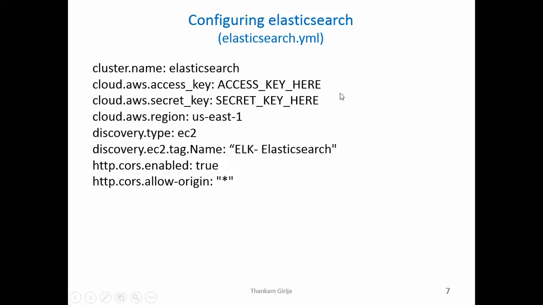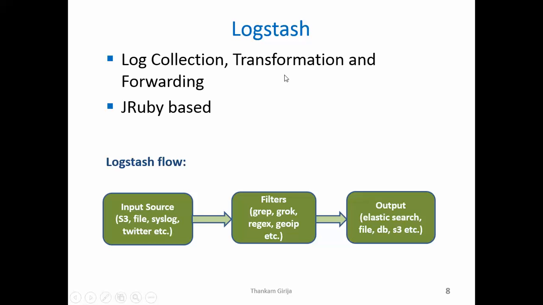It's very straightforward. Next in the stack is Logstash. As I've mentioned, Logstash is used for collecting, transformation, and forwarding logs. Collecting log is the most popular use of Logstash. It can be used for collecting any kind of logs like application logs, server logs, error logs, etc. Even though it's used for log collection primarily, it can be used to analyze any kind of big data. As in my case, I'm using it for analyzing Twitter data in real time. So this is a technology that's based on JRuby.